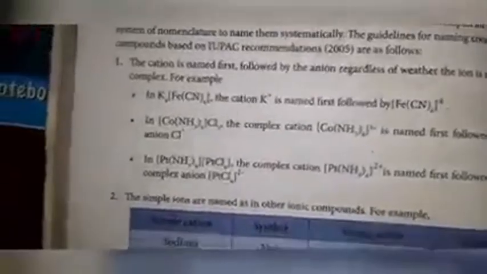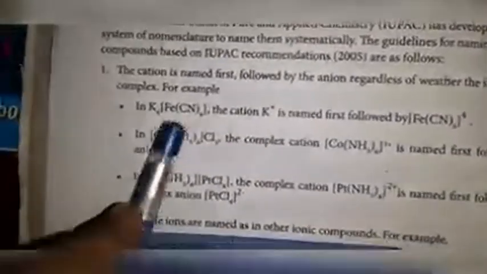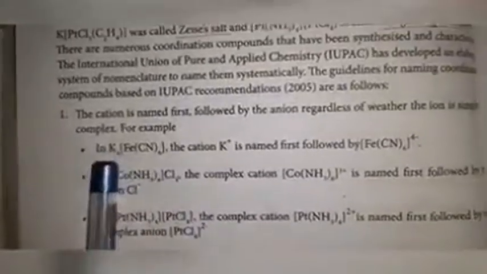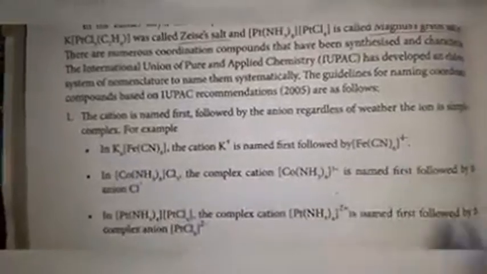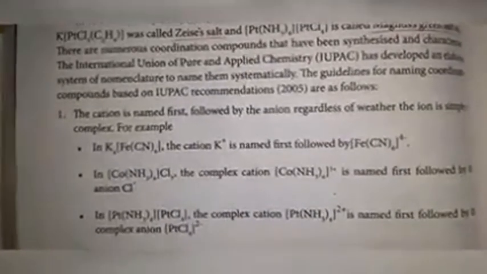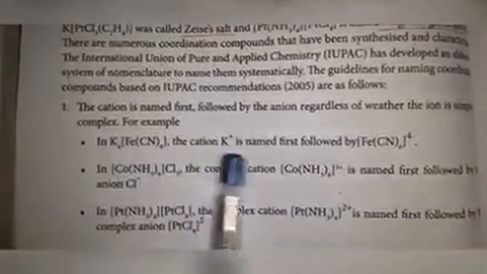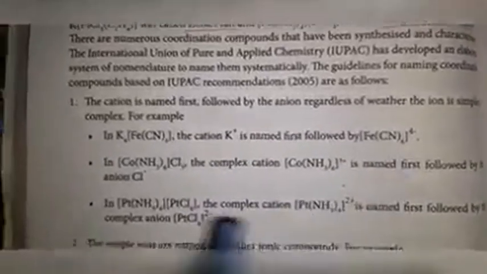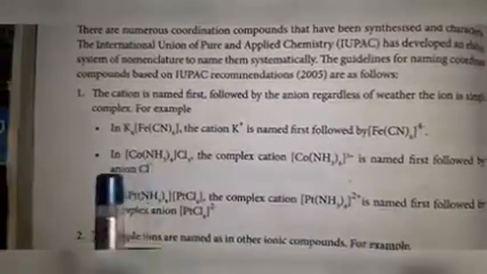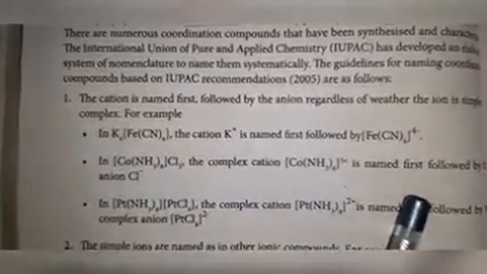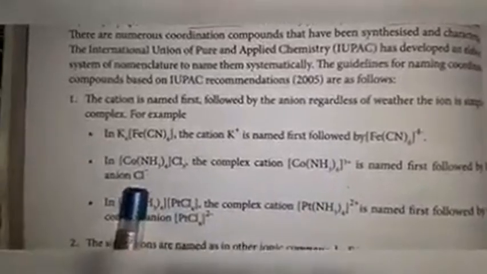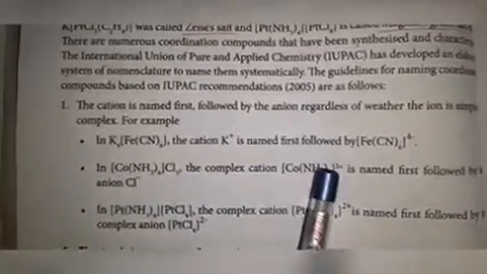See the first compound, K4[Fe(CN)6]. If it is ionized, we will get K+ and [Fe(CN)6]4-. So first you have to give preference to K, that is potassium, and only then write the name of the anion. Like this, if this compound [Co(NH3)6]Cl3 is ionized, the square bracket will separate first and then Cl separate second. This has a positive charge, this has a negative charge. You have to give importance to this positive charge.